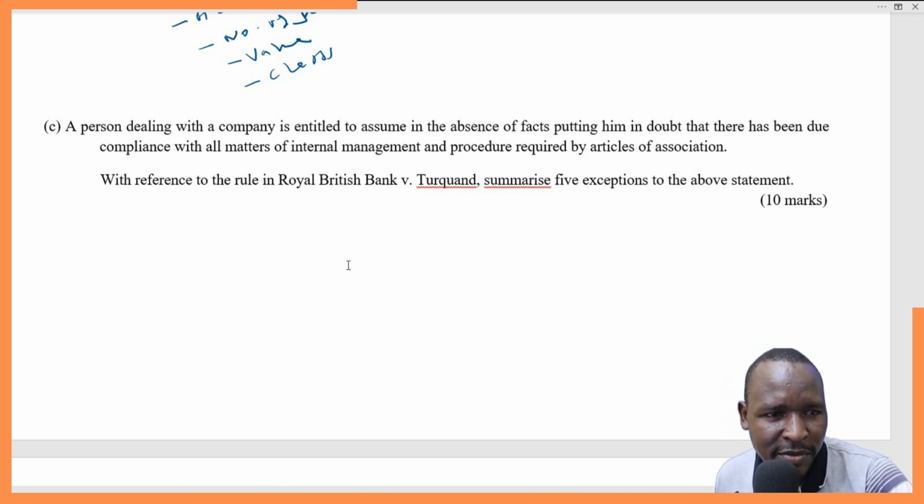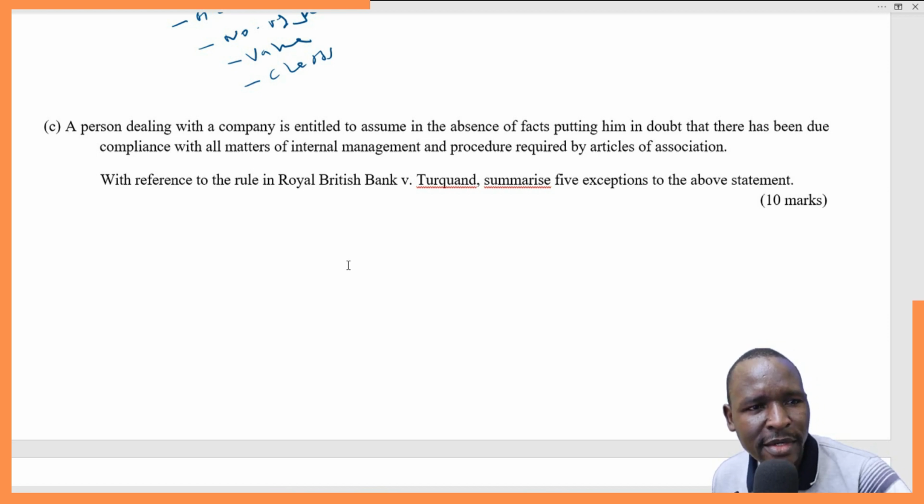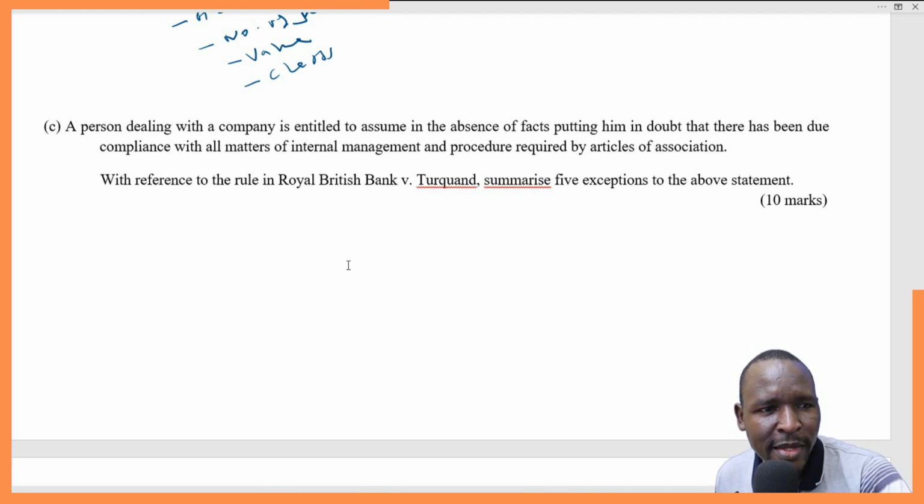It's not the duty of outsiders to ensure that the company fulfills its internal regulations. It's sufficient that they ensure that the proposed transaction is permitted by the charter documents of the company. They by no means can know what does or does not take place inside the company.